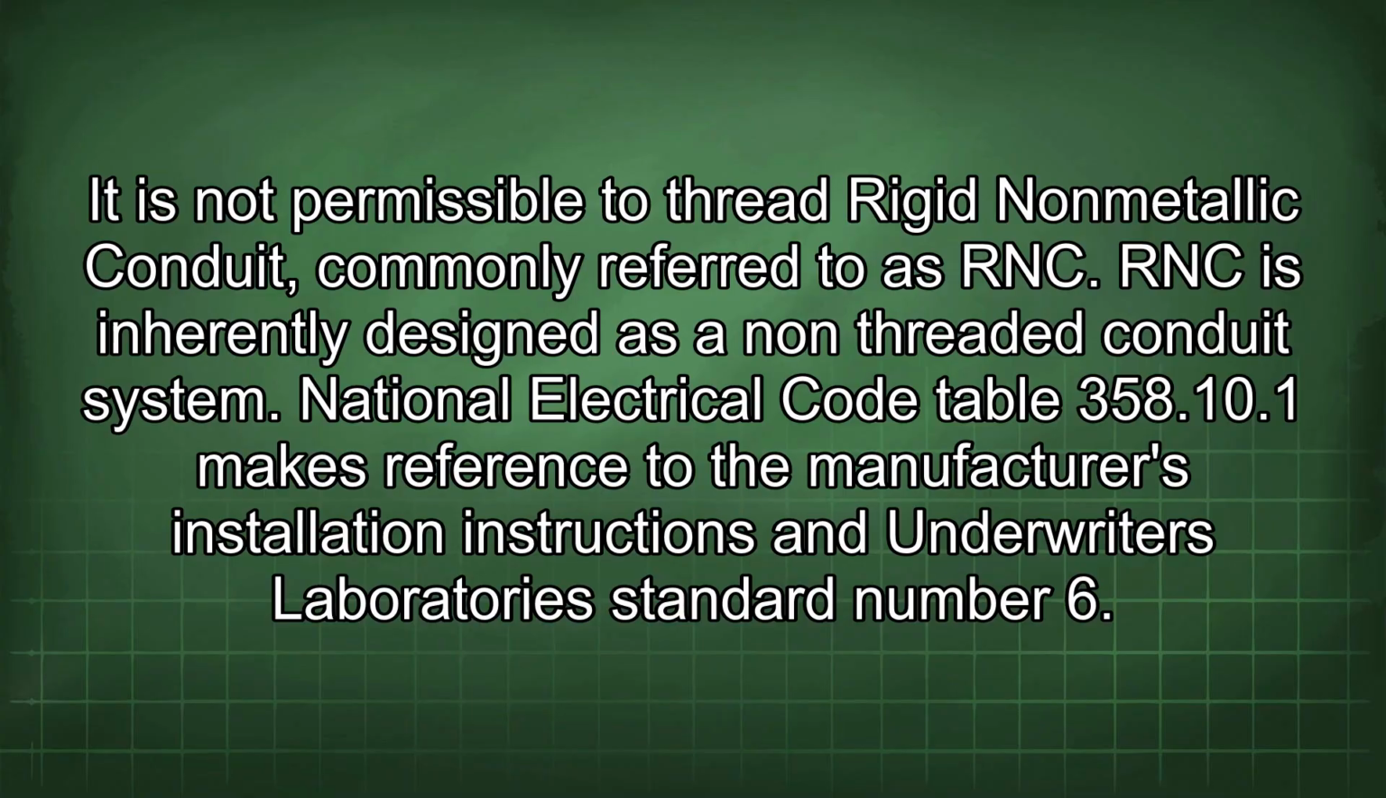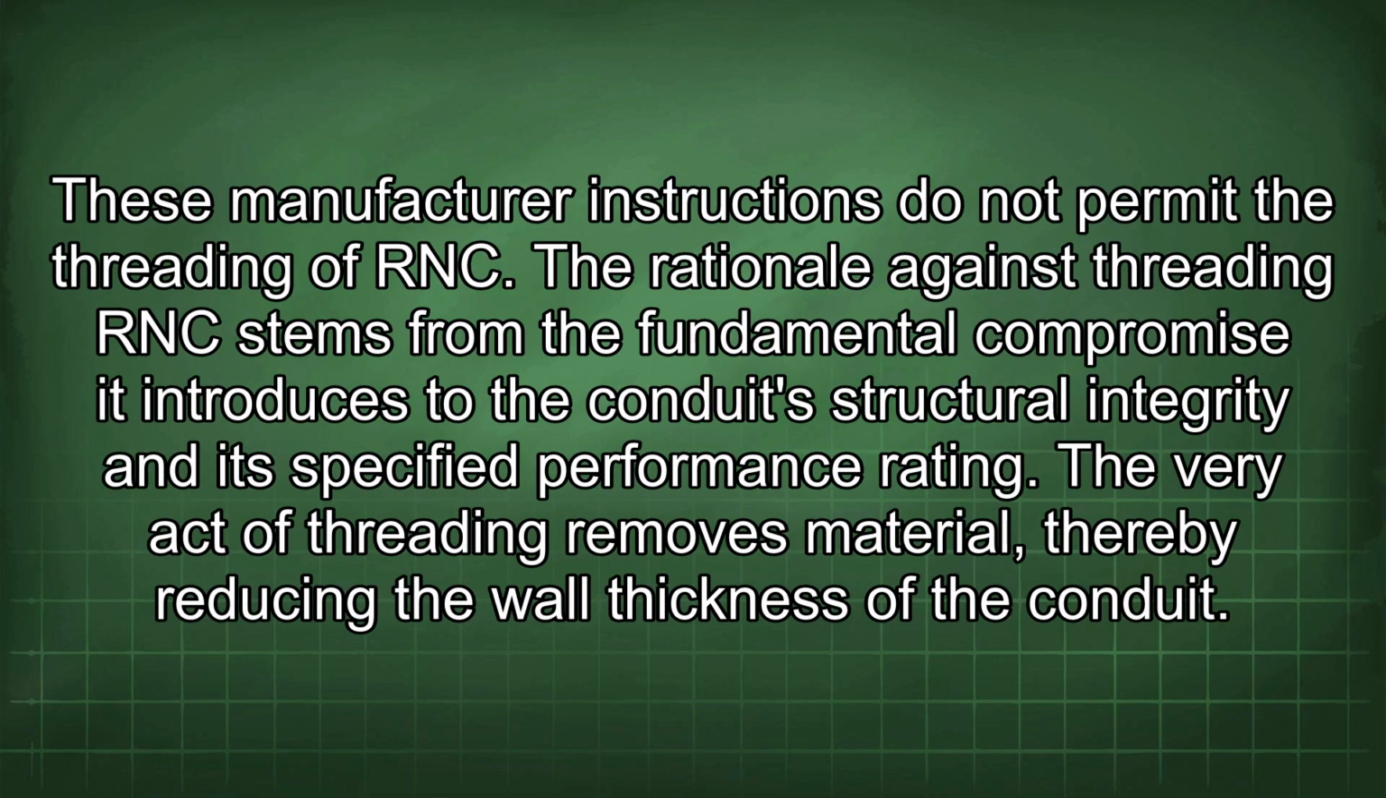It is not permissible to thread rigid nonmetallic conduit, commonly referred to as RNC. RNC is inherently designed as a non-threaded conduit system. National Electrical Code Table 358.10.1 makes reference to the manufacturer's installation instructions and Underwriters Laboratories Standard No. 6. These manufacturer instructions do not permit the threading of RNC.